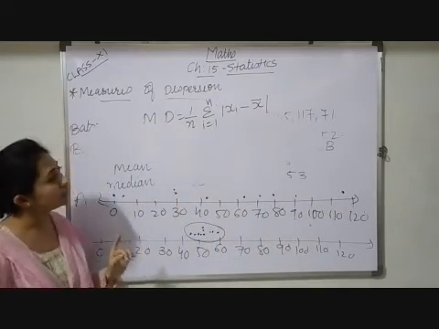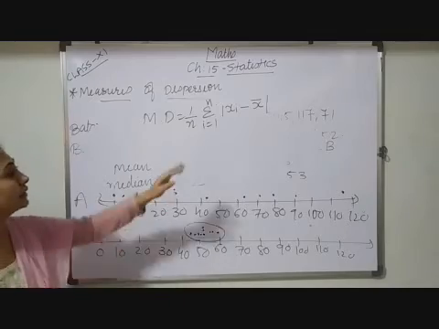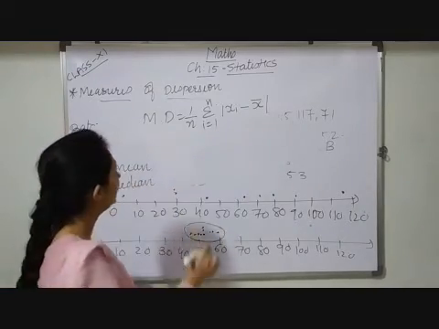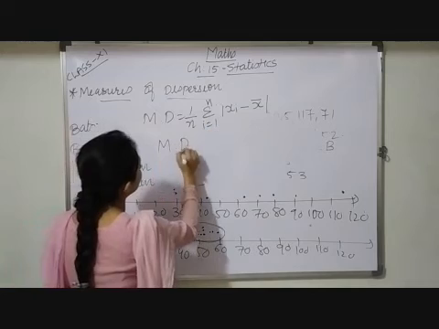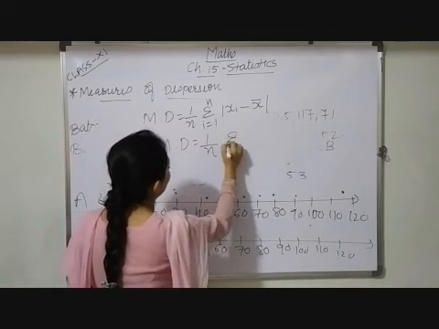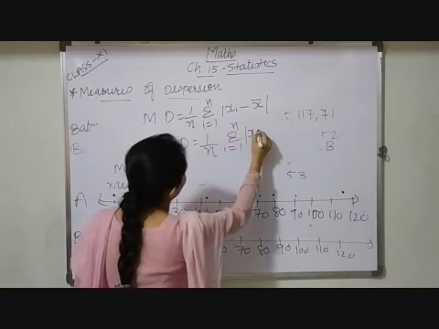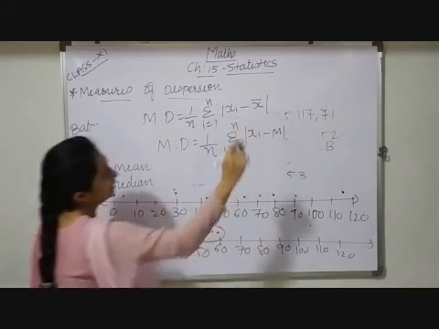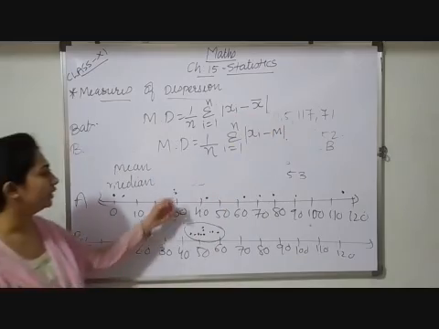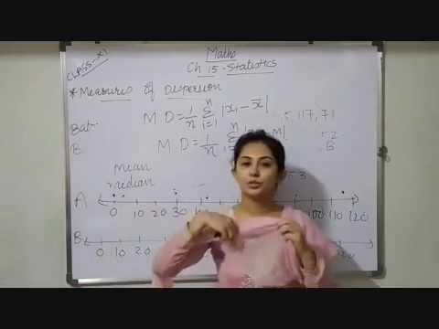If we want to calculate the deviation about the mean, this will be the formula. And if we want to calculate the deviation about the median, the formula will be 1 upon n, summation i equals 1 to n, modulus of xi minus M, where M is the median. So children, I hope this is understood. Thank you.